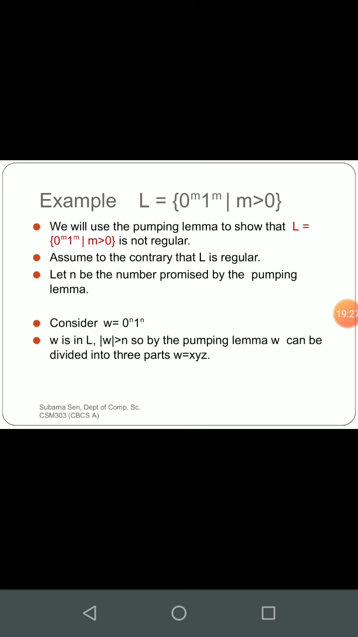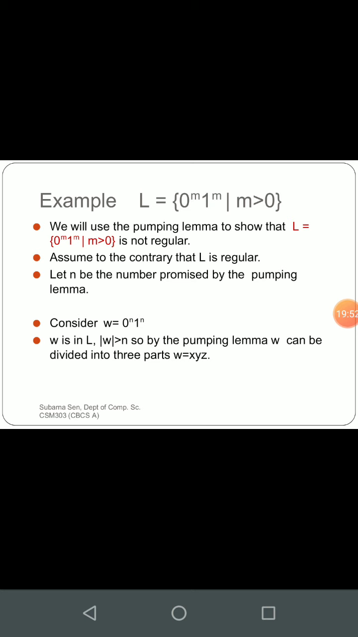Here we have one example, say 0 to the power m, 1 to the power m, where m is greater than 0. We are considering the expression as 0 to the power n, 1 to the power n. You can keep it as m only, but we are rewriting it with n since we have read the pumping lemma in terms of n. That's why I have written n. This thing is the same.